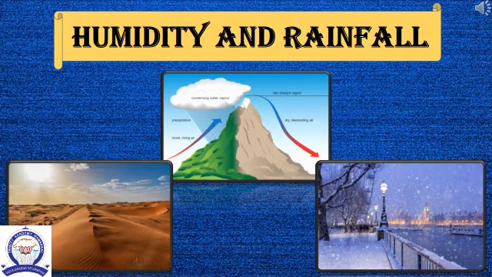For example, the places near the equator face rapid evaporation of water due to high heat. This area is hot and humid and receives a lot of rainfall. Deserts are formed in places where there is very little humidity. Air over deserts does not have moisture, so these places receive very little or no rainfall. Very cold places experience snowfall. The amount of rainfall and the season when it falls also influence the climate of a place.